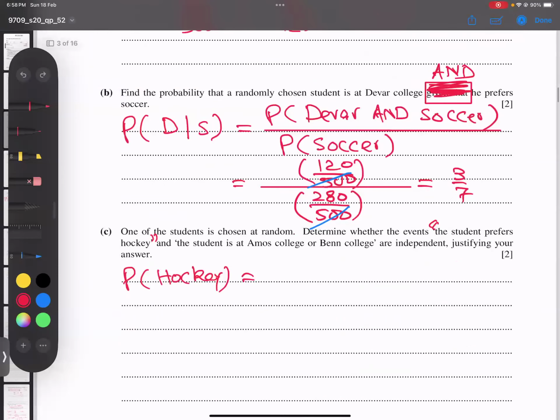So 220 out of 500. I simplify 220 divided by 500. This simplification is not compulsory. If you don't simplify, no problem at all. Okay, after "and", what is A? Let me underline. This is the first part, and I put "and" in a circle, and student at Amos College and Ben College. Okay, he put "or". So Amos College.